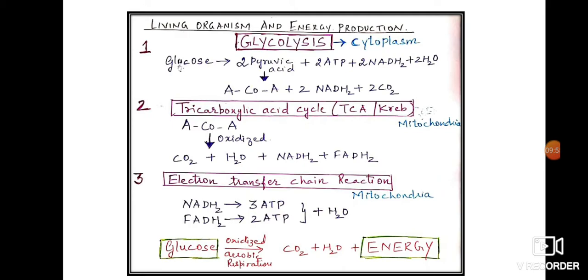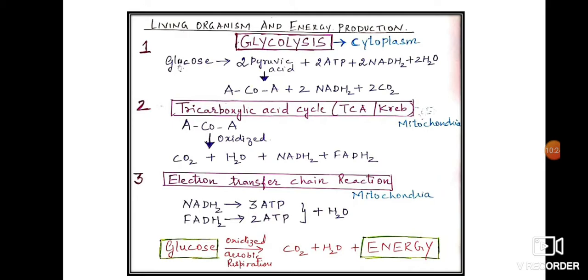Let us look into the first step, known as glycolysis. In glycolysis, the glucose molecule is oxidized stepwise into two molecules of pyruvic acid, two molecules of ATP, and two molecules of NADH2 and water. This process takes place in the cytoplasm of the cell. Okay, I repeat, this process takes place in the cytoplasm.